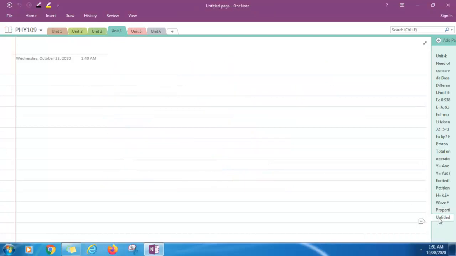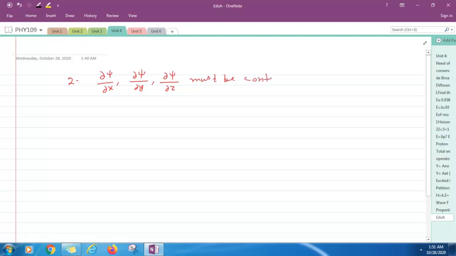Point number 2: the derivatives of the wave function, that is, curly psi by curly x, curly psi by curly y, curly psi by curly z, must be continuous and single valued.